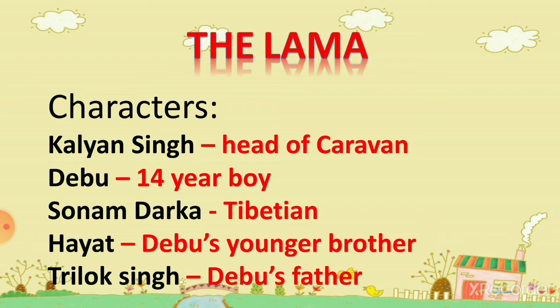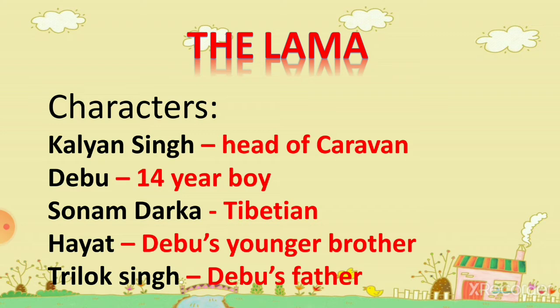Debu is a 14-year-old boy. And he has lost his father in one of such karwas, and now this time he wants to go to Tibet with the other people so that he might search for his father. He lives with his mother and a younger brother, Hayat. Sonam Darka is a Tibetan. Hayat is Debu's younger brother, and Trilok Singh is Debu's stepfather.